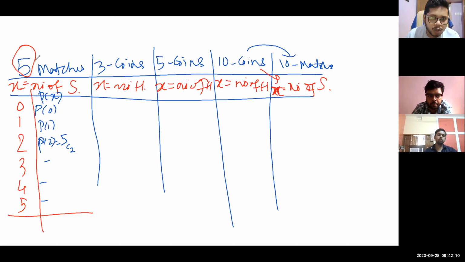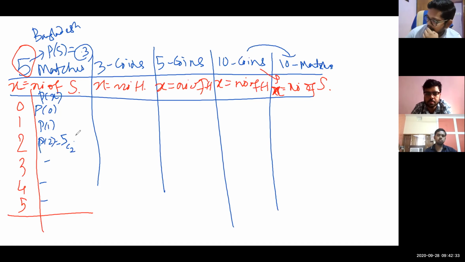What was the chance of winning by Bangladesh? Yes, sir, we had done this. That was 0.3. So 2 successes means 0.3 to the power 2, and failure was 0.7 to the power 3.